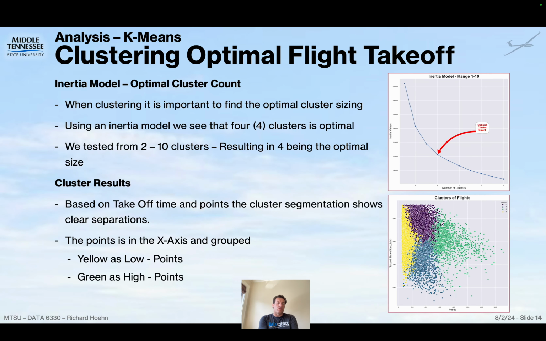Second was clustering. First, you need to find the optimal cluster size, which we used an inertia model for, that turned out to be about 4 clusters. When we graphed our clusters based on takeoff time in minutes and the points, we could really see that low points were in yellow and high points were in green, to the right of the x-axis.